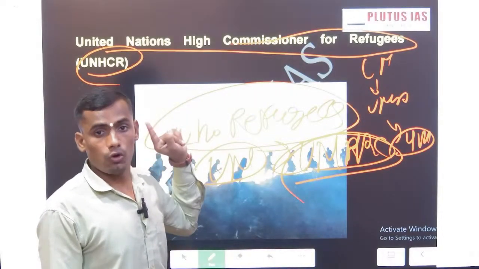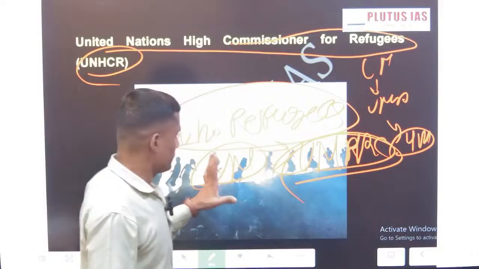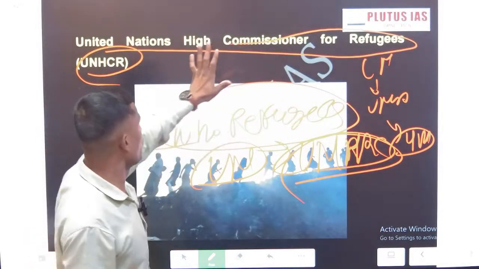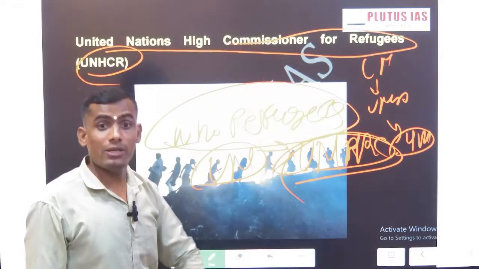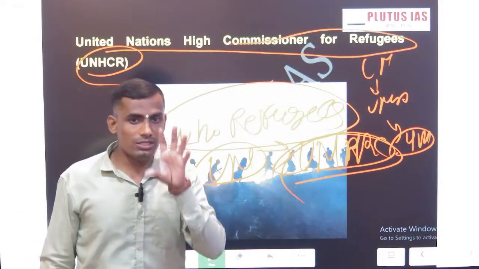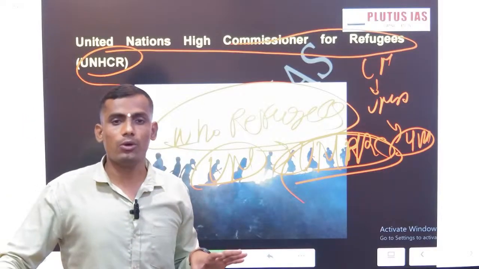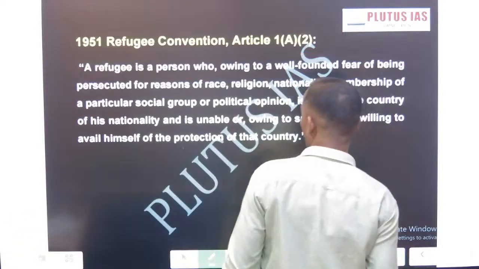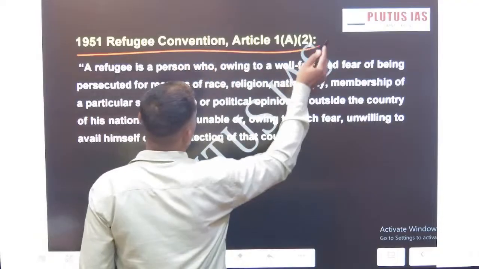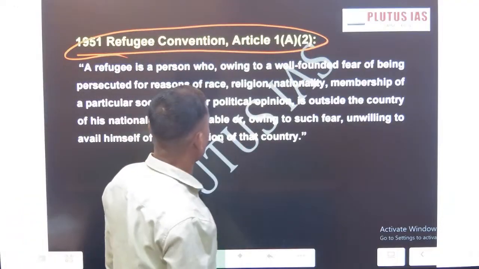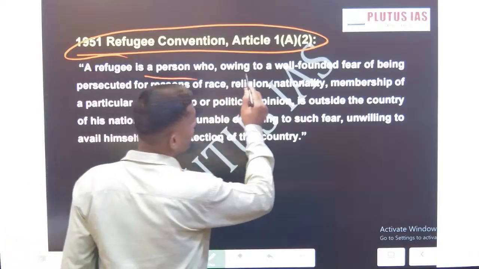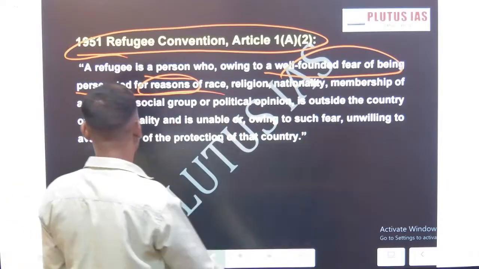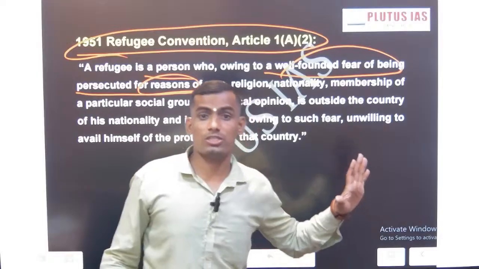Okay, United Nations General Assembly. This is the one, basically, the High Commissioner for Refugees. So now tell me, who are the refugees? Is there any official definition of refugee at a global level or in the Indian Constitution? Yes, there is an official definition that I have mentioned here. The 1951 Convention on Refugees, Article 1A(2), says that a refugee is a person who, owing to a well-founded fear of being persecuted for reasons of race, religion, nationality, membership of a particular social group, is outside the country. Go through this definition, this definition matters a lot.